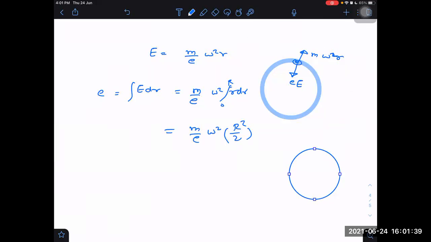The circumference acquires negative charge, and the center acquires positive charge. And then electrons stop going further outwards. Why? Because there will be a backward force. Same charges will repel. Backward force will be acting on it, even though the electrons tend to go, but they are not able to go because of the backward EMF created, which can stop those electrons from going. Okay. Yes, sir. Right. Very good.